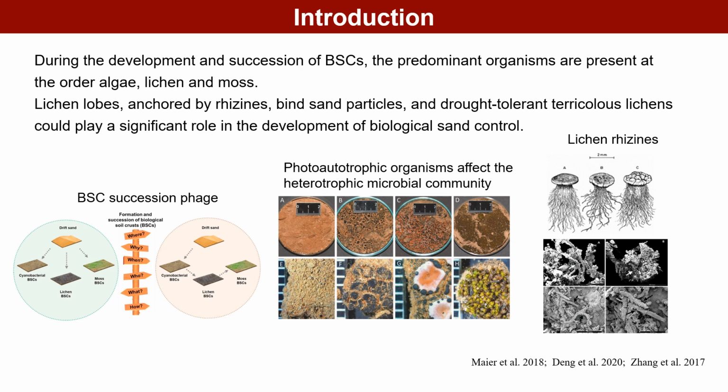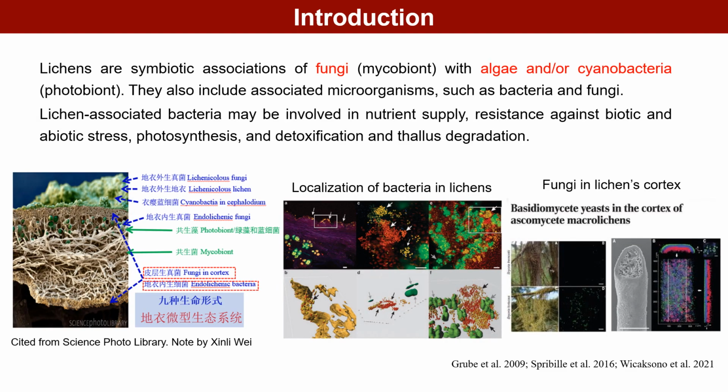Lichen lobes, anchored by rhizines, bind sand particles, and drought-tolerant terricolous lichens could play a significant role in the development of biological sand control. Lichens are symbiotic associations of mycobiont with photobiont. They also include associated microorganisms, such as bacteria and fungi. Lichen-associated bacteria may be involved in many of the host's life activities and community.